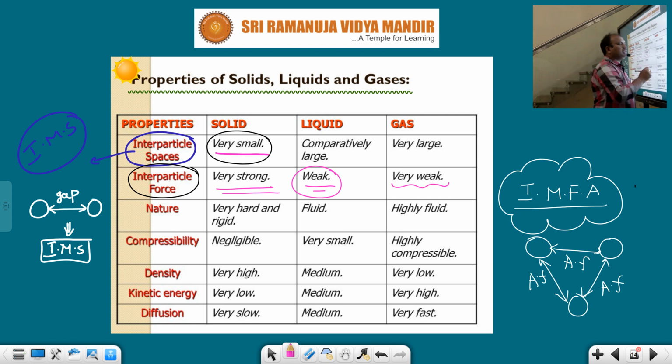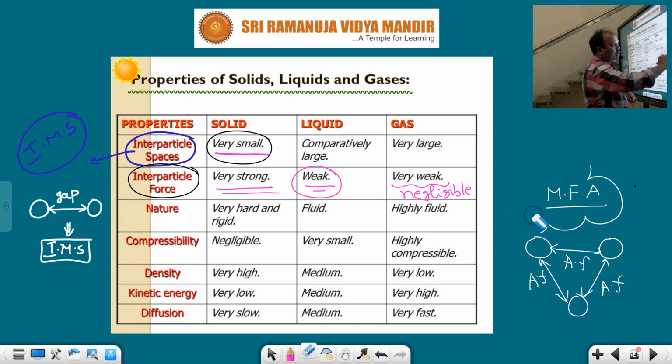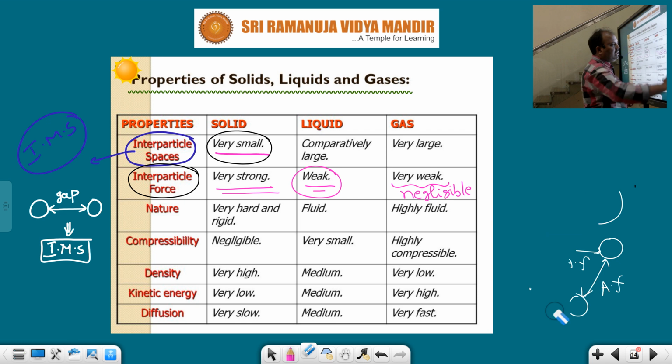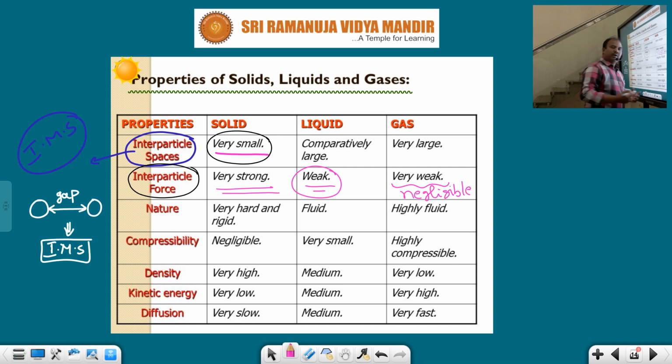Almost here attraction forces are negligible in gases, because when the gap is more, the distance is more, and when the distance is more, the attraction force is less. That's why in gaseous molecules the force of attraction is almost negligible. Have you understood or not?